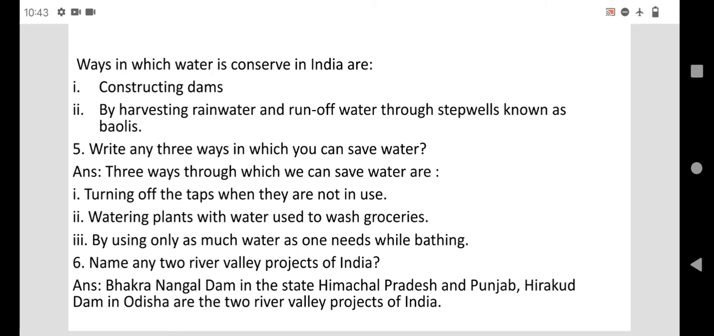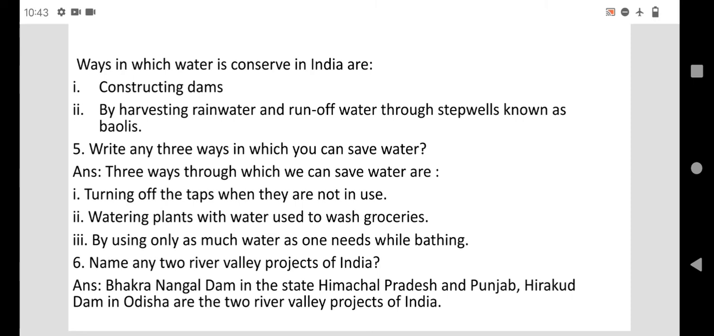By turning off the taps. We should not keep the taps on when they are not in use. And also, we should water plants with the water which we use for washing groceries. Means the water which we used for washing vegetables, the same water we can use for watering plants.